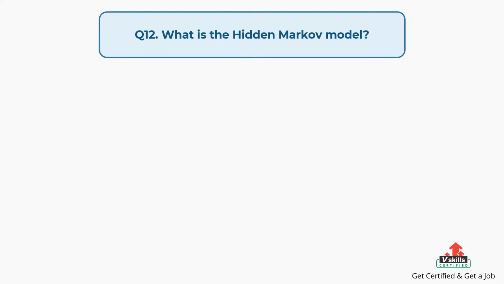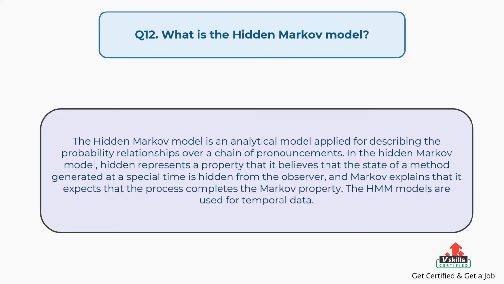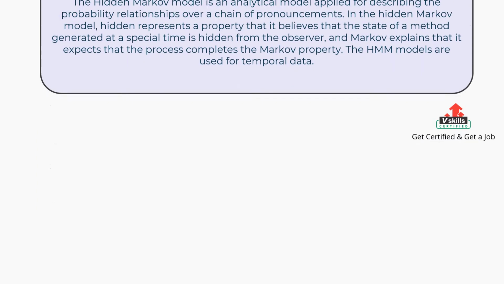Question number 12. What is the Hidden Markov model? The answer is: the Hidden Markov model is an analytical model applied for describing the probability relationships over a chain of pronouncements. In the Hidden Markov model, hidden represents a property that it believes that the state of a method generated at a special time is hidden from the observer, and Markov explains that it expects that the process completes the Markov property. The Hidden Markov models are used for temporal data.